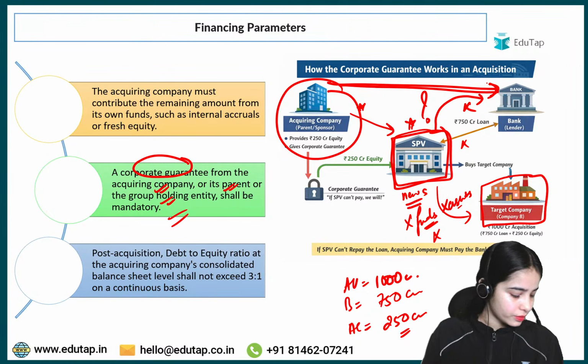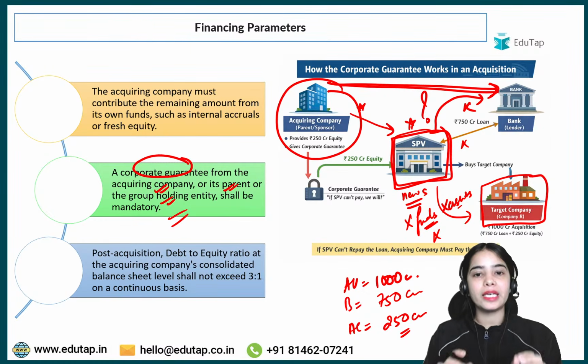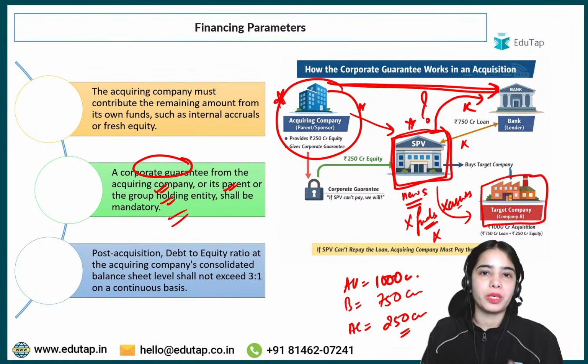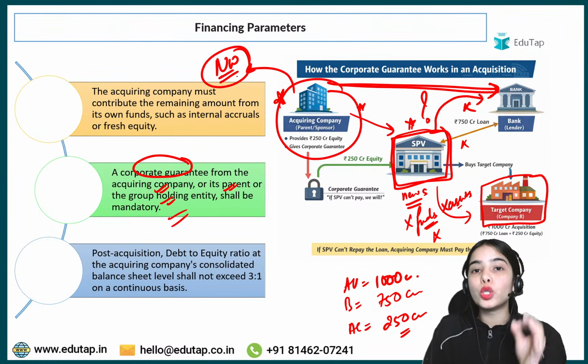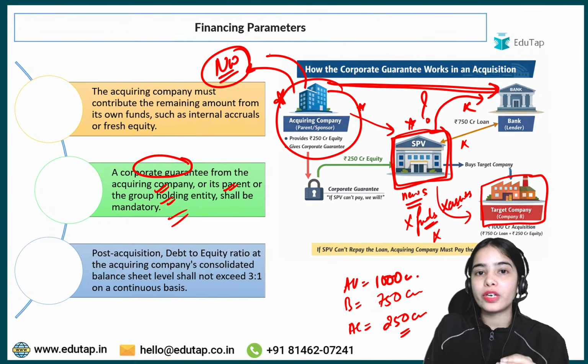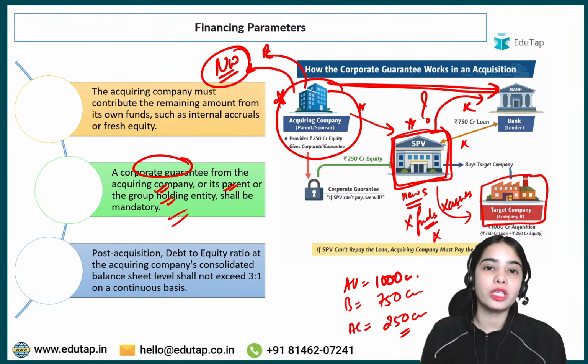I hope this is clear. Yes, correct. Guarantee has to be given from the parent company or from the major acquiring company, because its net worth and profit were looked at before giving the loan. So the acquiring company should give the corporate guarantee.